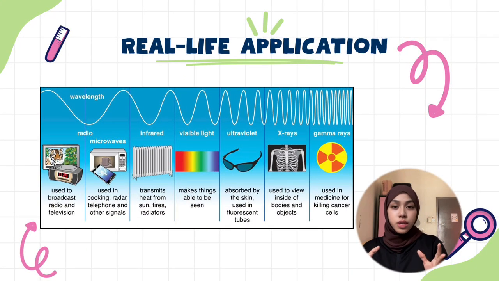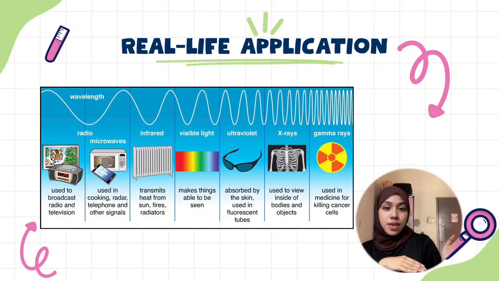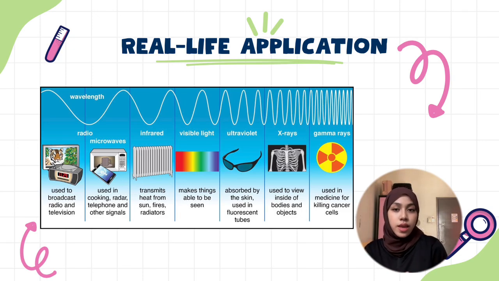So, where do we actually use electromagnetic radiation? As we can see in the picture here, radio waves are used in communication systems such as radio or television broadcasting. Next, microwaves are used for cooking and satellite communications. Infrared radiation is commonly used in remote controls and thermal imaging. Next, we have X-rays. X-rays help a doctor see inside our bodies without surgery. And last, gamma rays are used in cancer treatment because they can destroy harmful cells in our body. Electromagnetic radiation is something we use almost every single day, even if we don't realize it happens in our life.